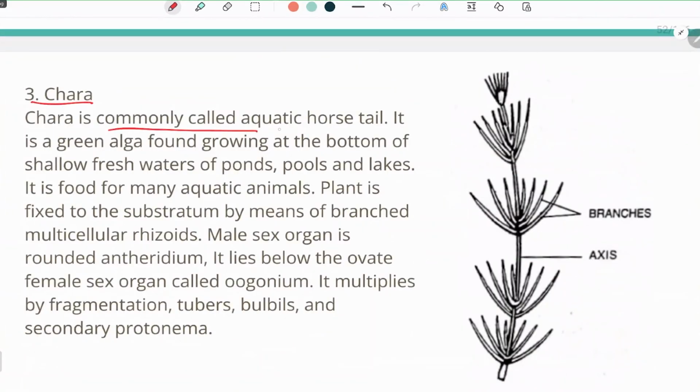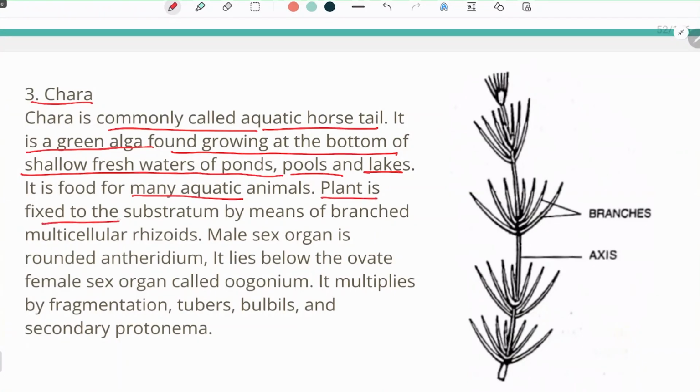Now Chara. Chara is commonly called aquatic horsetail. It is a green algae found growing at the bottom of shallow freshwater of ponds, pools, and lakes. So usually these are found in the shallow freshwaters of ponds and pools and lakes, and it is a food for many aquatic animals. Many aquatic animals feed on it.